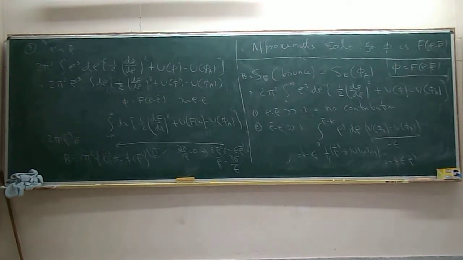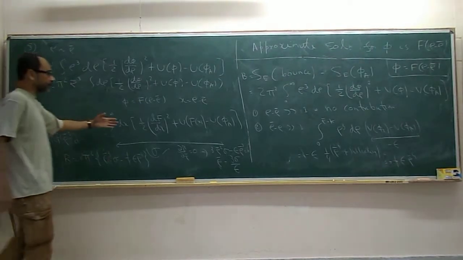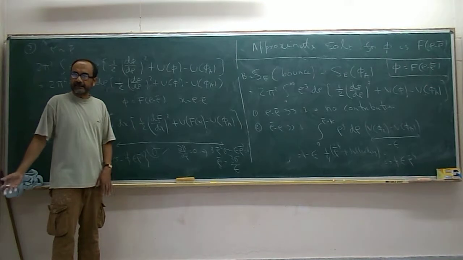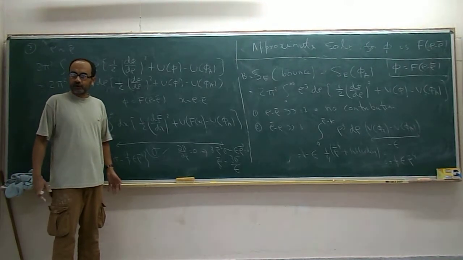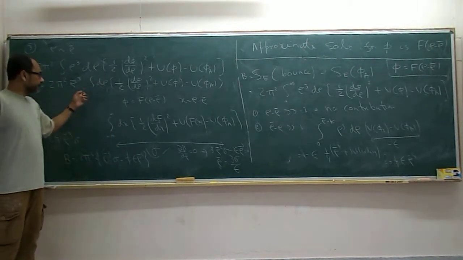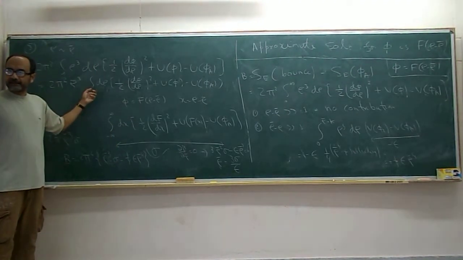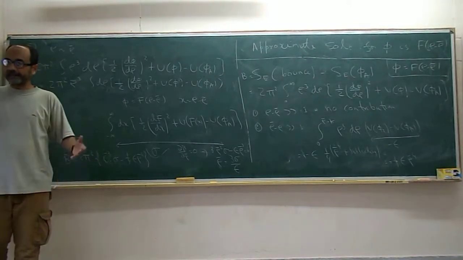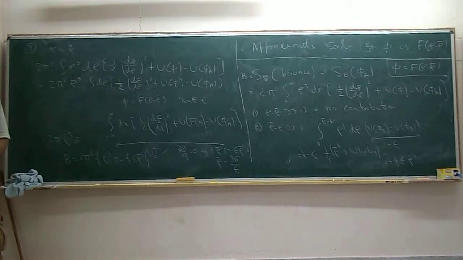Limit of integration, why is it minus infinity to infinity? Because it doesn't matter, because this is going to 0 anyway when x becomes much larger than 1 or much less than 0, right? So you might as well integrate from minus infinity to infinity. Otherwise you have to integrate from minus rho bar to infinity, because the rho integral is only starting from 0, but it makes no difference because the integrand is going to 0 very fast away from the x equal to 0 region.